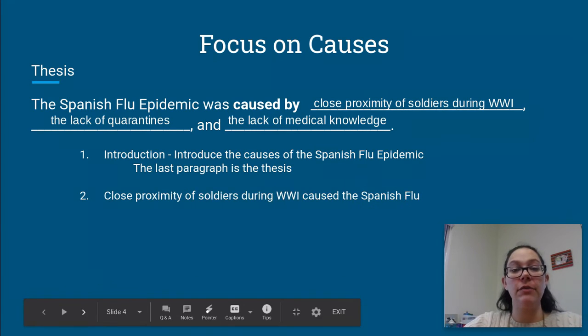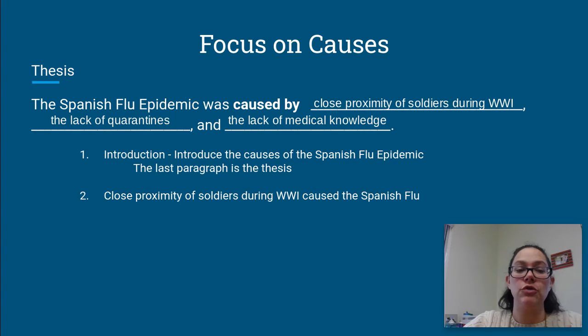In the second paragraph, you're going to talk about that first reason that you said in your thesis. So the second paragraph will be all about the close proximity of soldiers during World War I causing the Spanish flu epidemic. You'll talk about the reason why they were in close quarters, the reason why that was dangerous for their health.